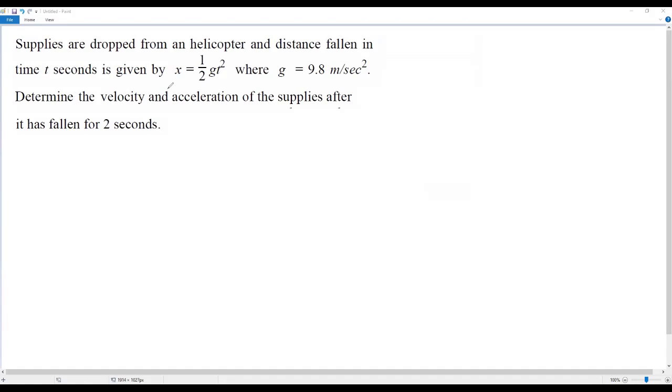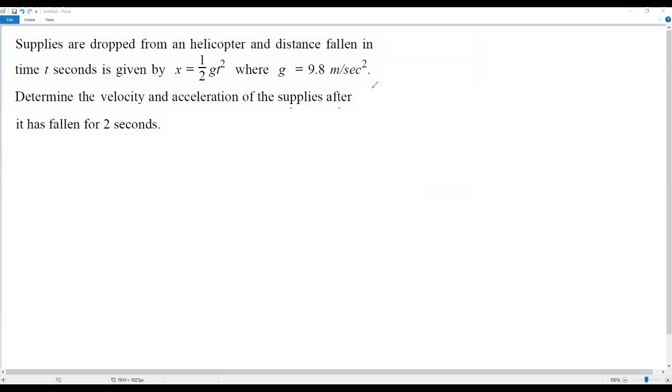Okay, now we have the equation that is x equals 1/2 times g t squared. So this is the distance equation we have, and we have to find the velocity and acceleration of the supplies after it has fallen for 2 seconds. And there is a value for g. Actually, this is acceleration due to gravity.